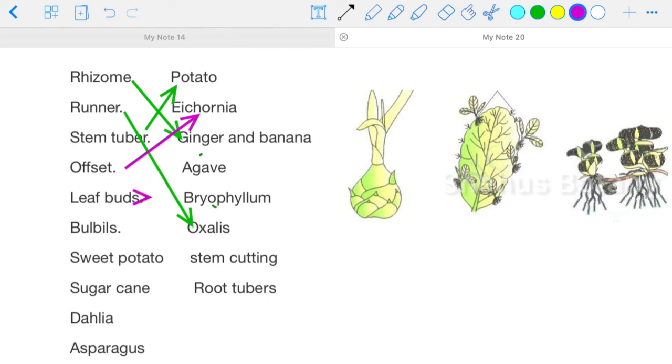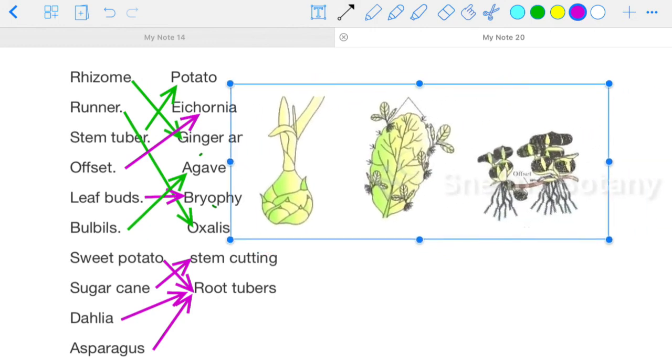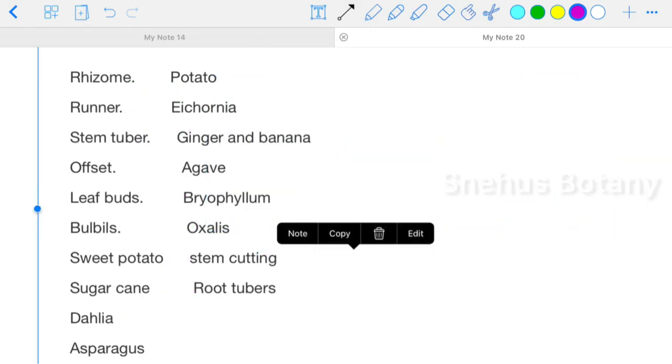Eichhornia, you know, the terror of Bengal, water hyacinth. Now, leaf buds, bryophyllum. Bulbils, agave. Bulbils, a very important point in your NCERT. Sweet potato, root tubers. Sugarcane, stem cutting. Dahlia and asparagus, sweet potato, root tubers. Which type of root tubers? Adventitious root tubers. That is very important.